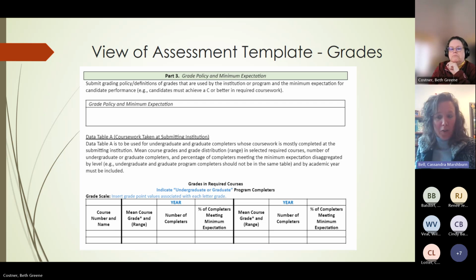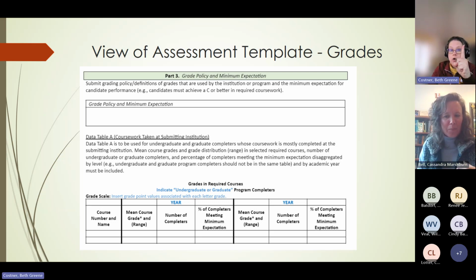You could do that also. For instance, my report had a table for biology undergrads. Well, I didn't have any. I can't remember, but we had 3 possibilities. We had biology undergrads, biology MAT, and chemistry MAT. We did not have chemistry undergrad. But it was all in one report.